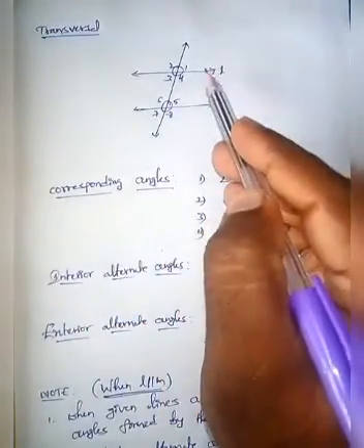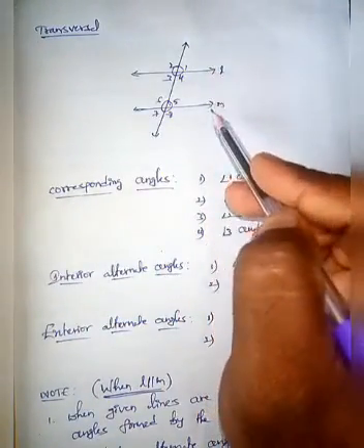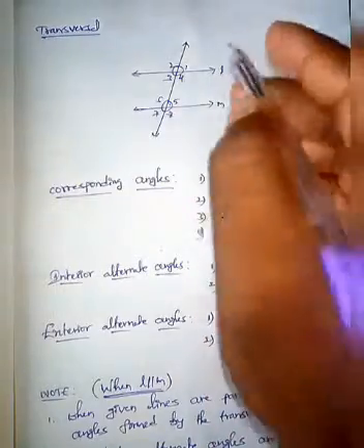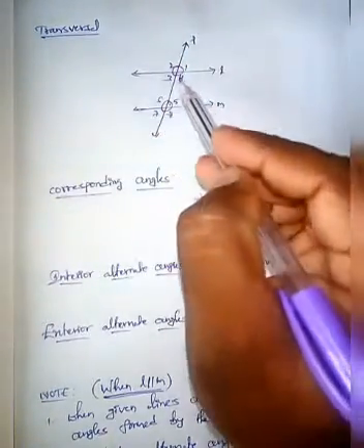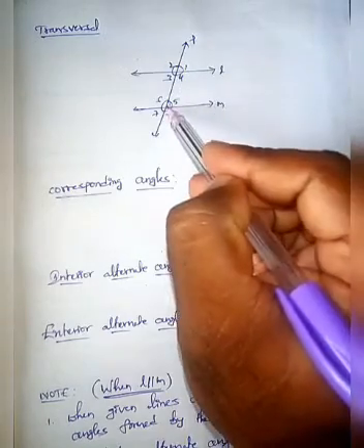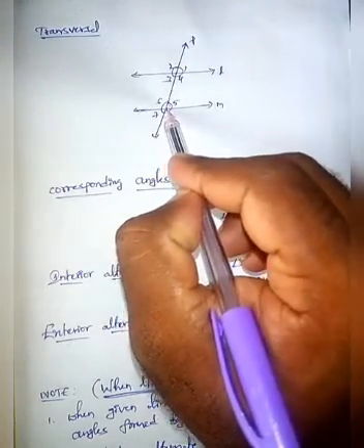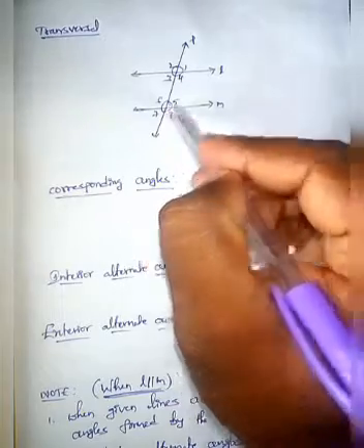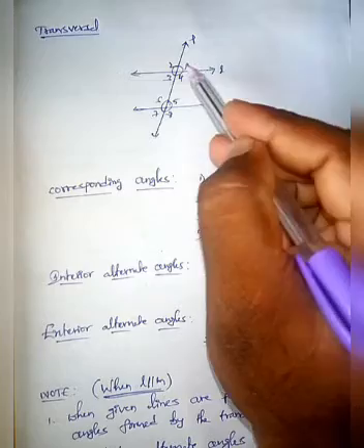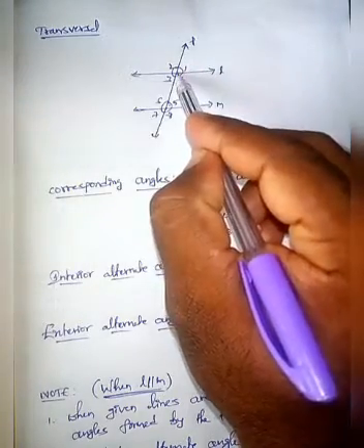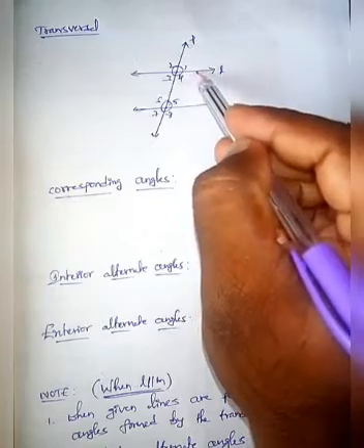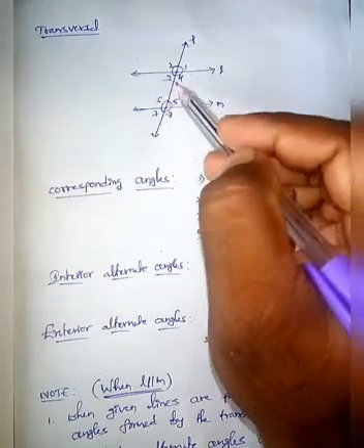So here, look at the figure. Here we have two lines L and M, and these two lines are intersected by another line P at distinct points. This line intersects M at a point, for example say X, and this line intersects line L at point Y. So this line P divides the other two lines at distinct points.